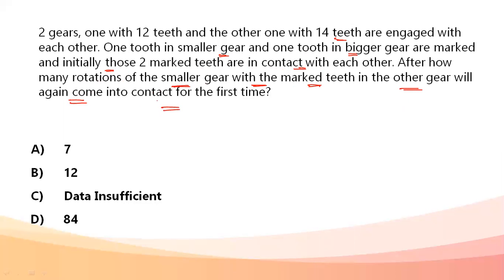Okay, now the two gears, which were in touch at the marked teeth, are rotated. After how many rotations will they again be in touch?